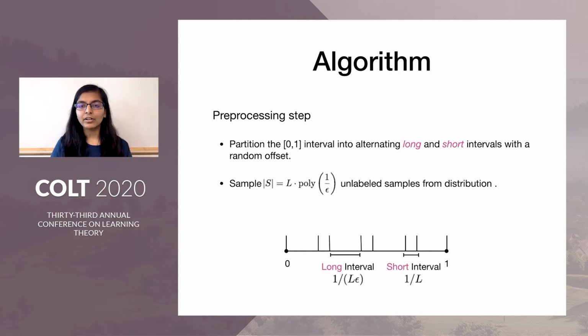I'll describe the overall algorithm now. We first start with the pre-processing step where, as I just mentioned, first we partition the 0-1 interval into alternating long and short intervals with a random offset. The long intervals are of length 1 over L epsilon and the short intervals are of length 1 over L. Then we sample a set S of size L times poly 1 over epsilon unlabeled samples from the distribution.